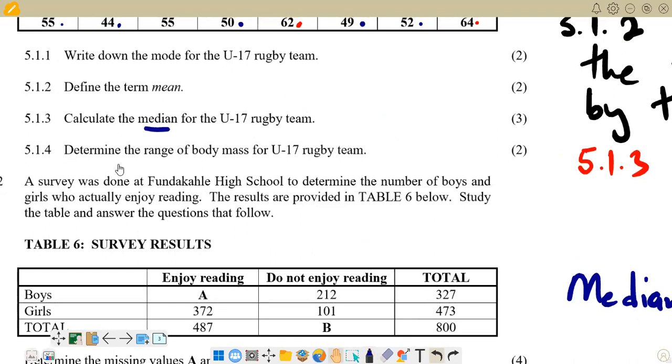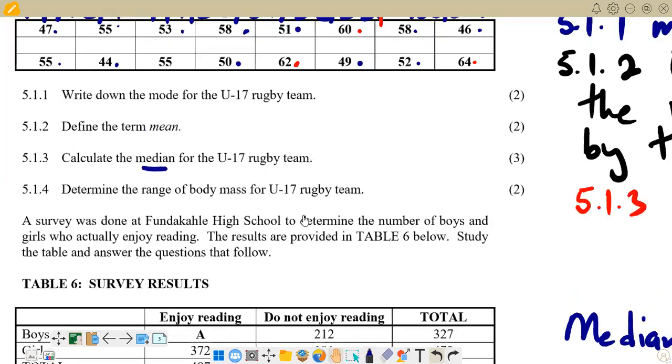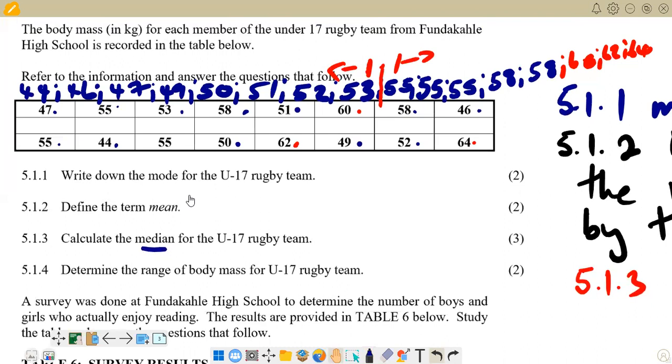5.1.4 saying determine the range of body mass for under 17 rugby team. So we go back to the table. So here, when you ask the range, try to see the smallest value that we have in the table. For this instance, we have 44 as our smallest value. So 44, we have 44 here.